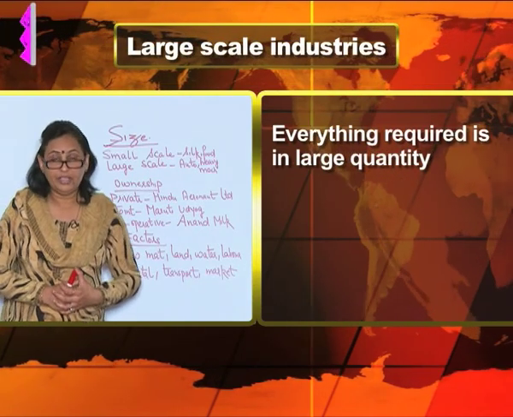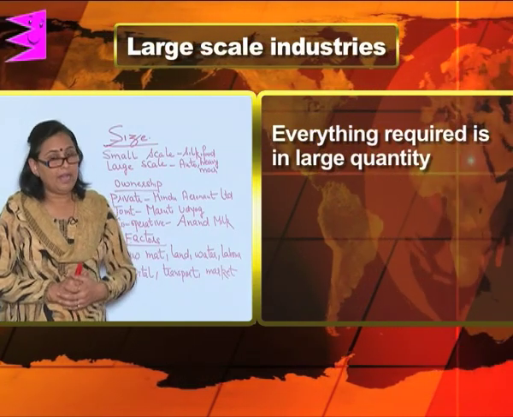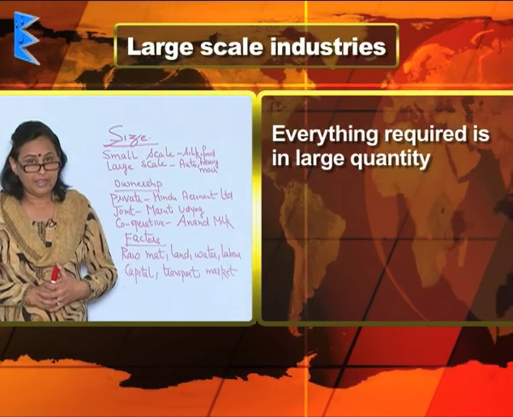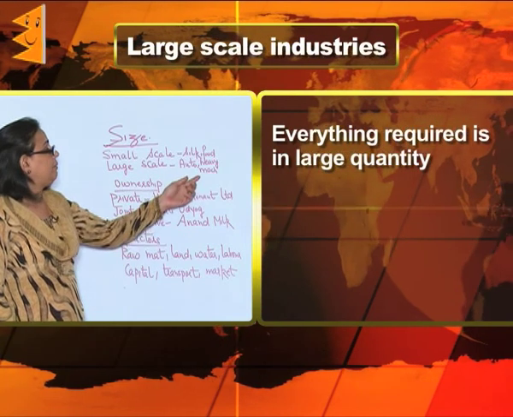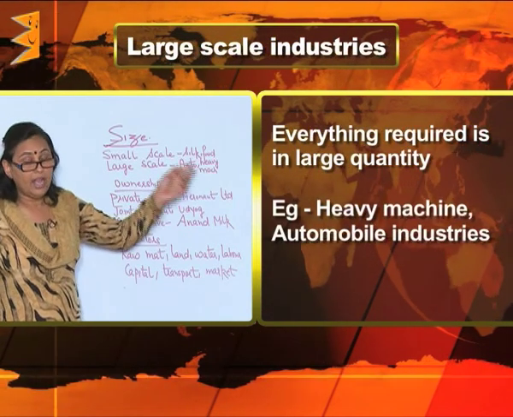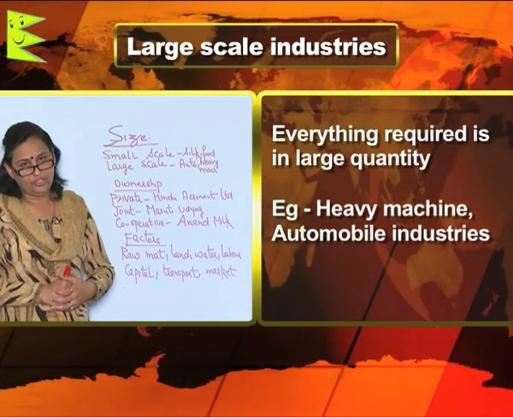When I talk of the large scale industries, then everything is on a large scale, whether it is the production, the raw material, the labor, the money, the equipments, the infrastructure, everything is huge. And which industry comes to your mind if I talk of the large scale industry? Has to be big heavy industries. It can be the heavy machine industries and the automobile industries.